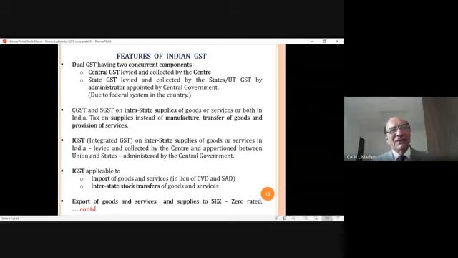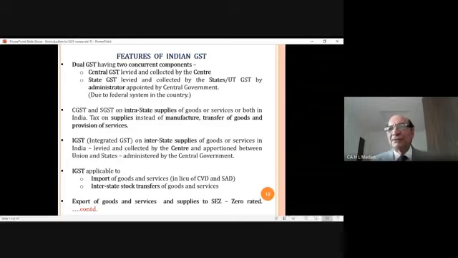You have just transferred goods from a factory to a branch, or from one branch to another branch. In that case, since you are the same person, the proprietor is the same, or the company is the same, or the partnership firm is the same, the law said you cannot sell the goods to yourself. Therefore, no sales tax, VAT or central sales tax will be applicable in case of interstate stock transfers.